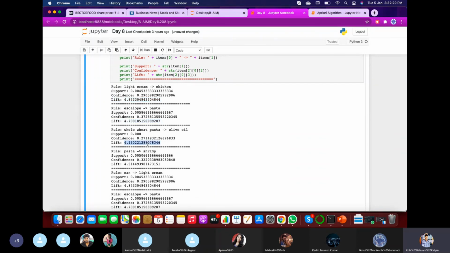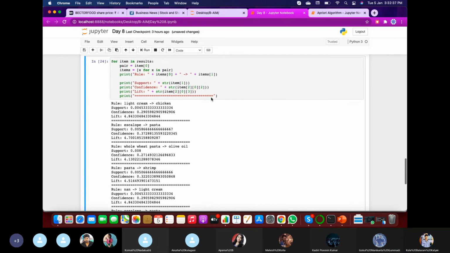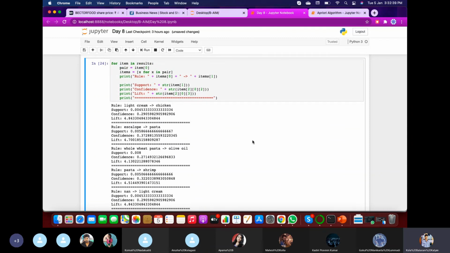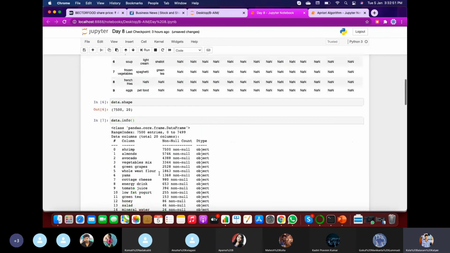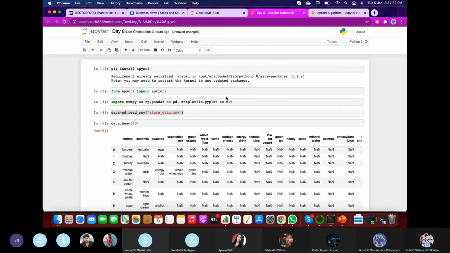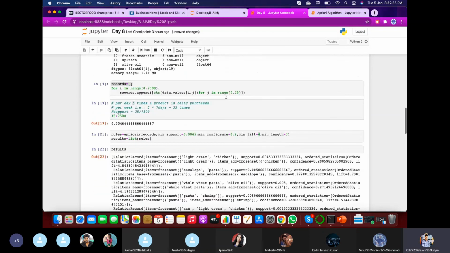At least a customer purchases 3, but the combinations run here will be between 2. Suppose light cream, chicken and pasta: light cream and chicken will be run between a command, and also chicken and pasta will be executed later. So that is how the Apriori algorithm works.